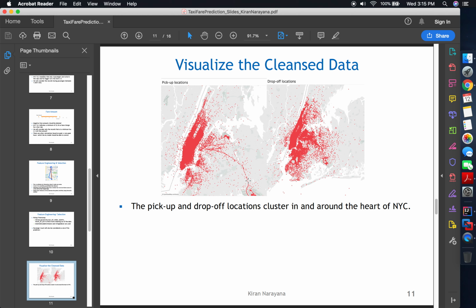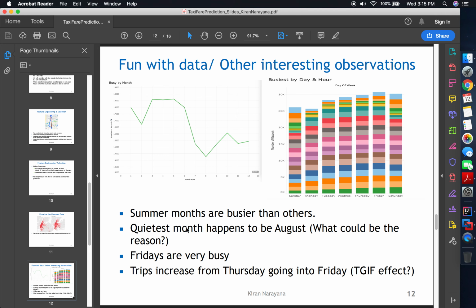So now this is the cleansed data which I loaded back on Tableau. If you see, most of our pickup locations and drop off locations are clustered around the NYC, around New York City, which is how it should be. I also came up with these two graphs.